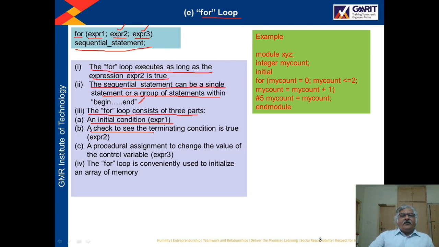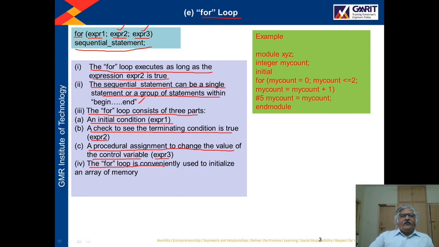A check to see that the terminating condition is true. So expression 2 is the check condition. If expression 2 generates a true result, then the sequential statement will run. Otherwise it will stop. And a procedural assignment to change the value of the control variable. This is done by expression 3. So the value of the control variable, that is the loop parameter, can be changed by using expression 3.